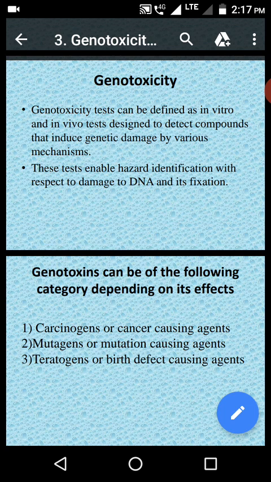So this test mainly identifies the DNA damaging effects of the drugs.